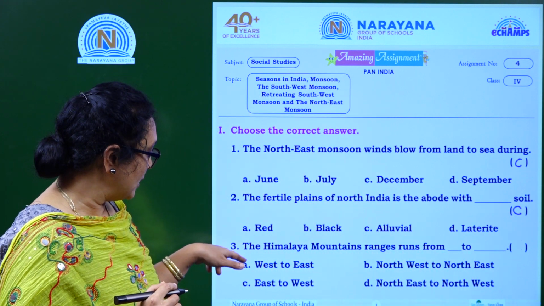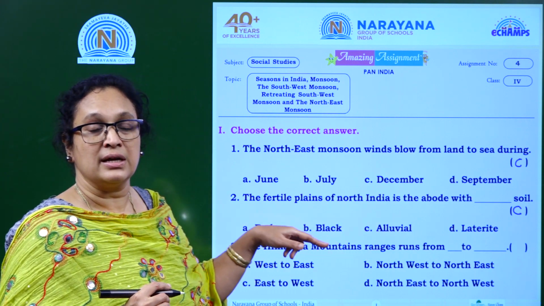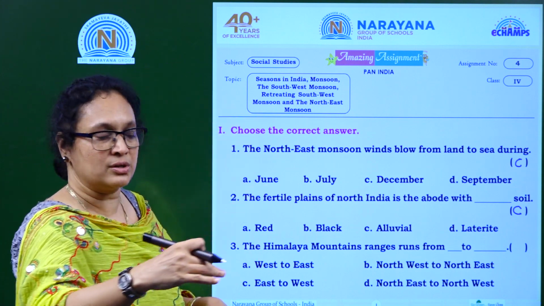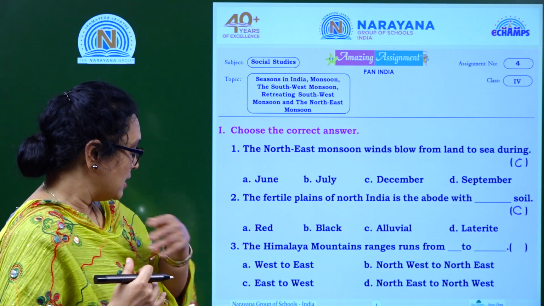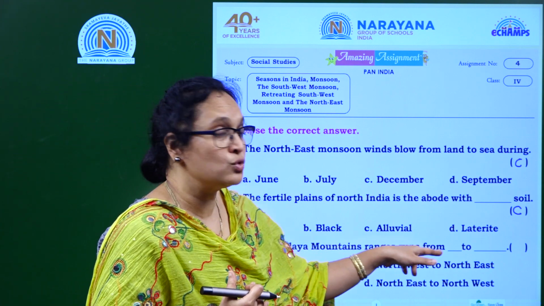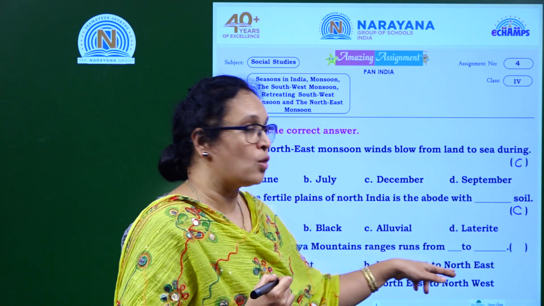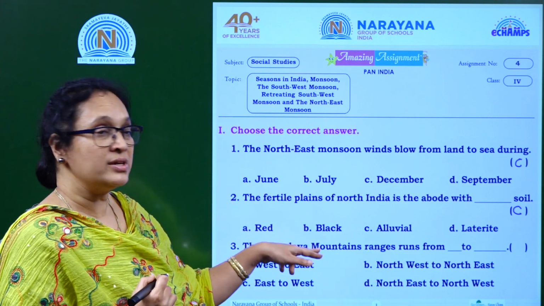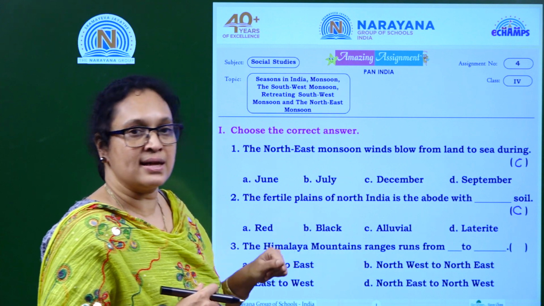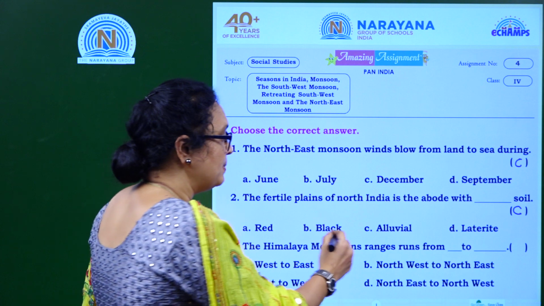Now coming to the third one, the Himalayan mountain ranges are from dash to dash. It travels from one part of the region to another part. It is a direction. So what is the direction of the Himalayas? Whether it travels from west to east, or from northwest to northeast, or east to west, or northeast to northwest. Himalayan mountains travel from northwest to northeast. B is the answer.